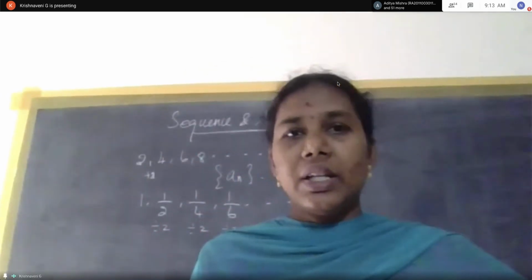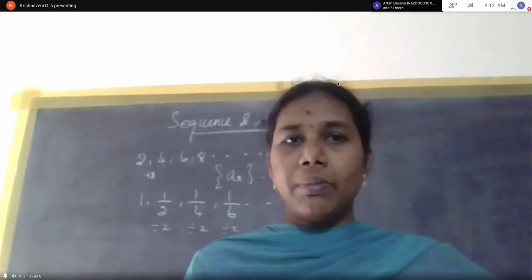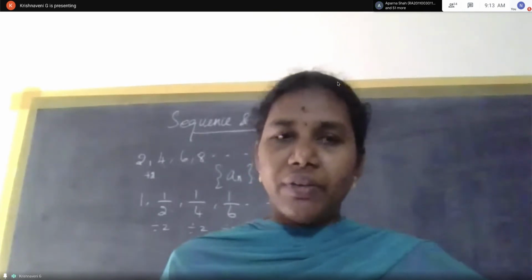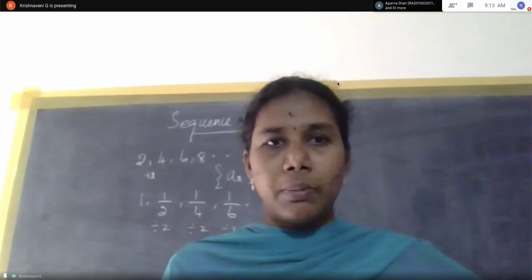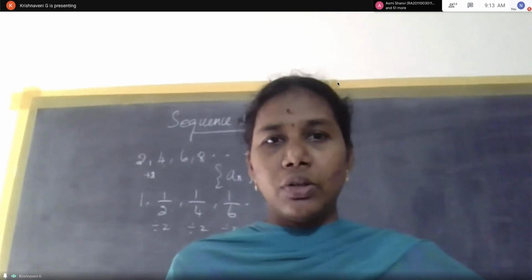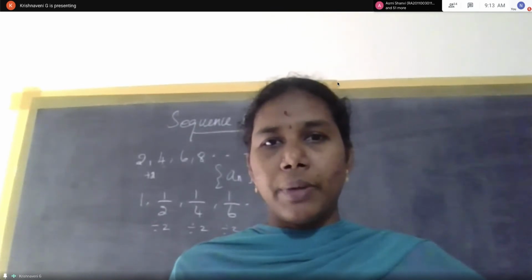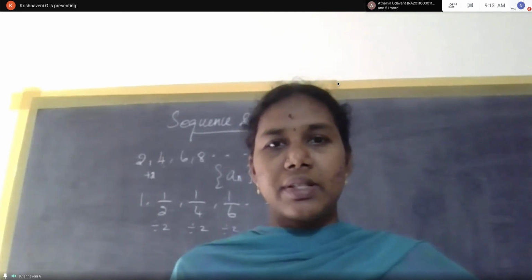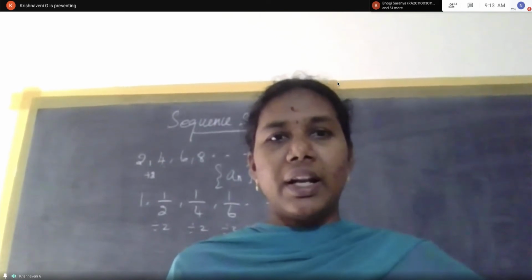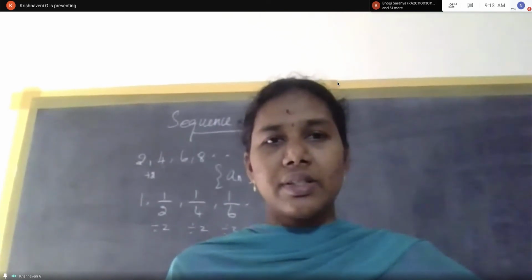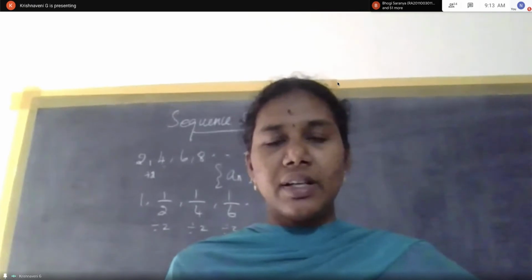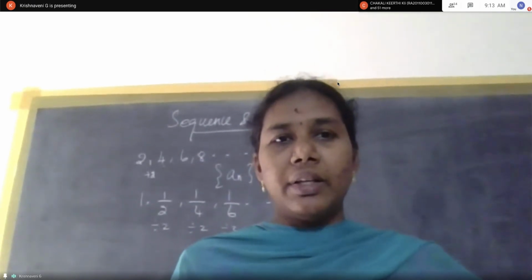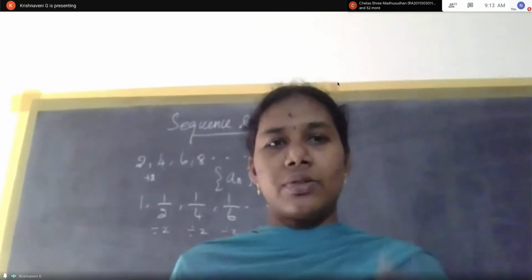Next note: in a set of numbers the elements may be in any order, but in a sequence the elements are arranged in a definite order. This is an important note. For example, if an equals 1 by n, the sequence is 1, 1 by 2, 1 by 3, etc., 1 by n, etc. If an equals k, the sequence is k, k, k. This is the nth term. For the first sequence an equals 1 by n, for the second an equals k.